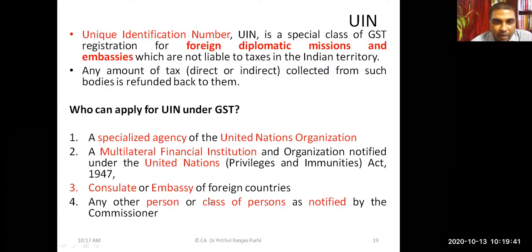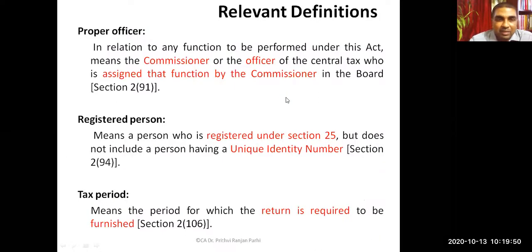Consulate or embassy of foreign countries, or any other person or class of persons as may be notified. So these are the people who can apply and obtain a UIN. Right. When we talk about a registrable person, it does not include a person having an EIN.